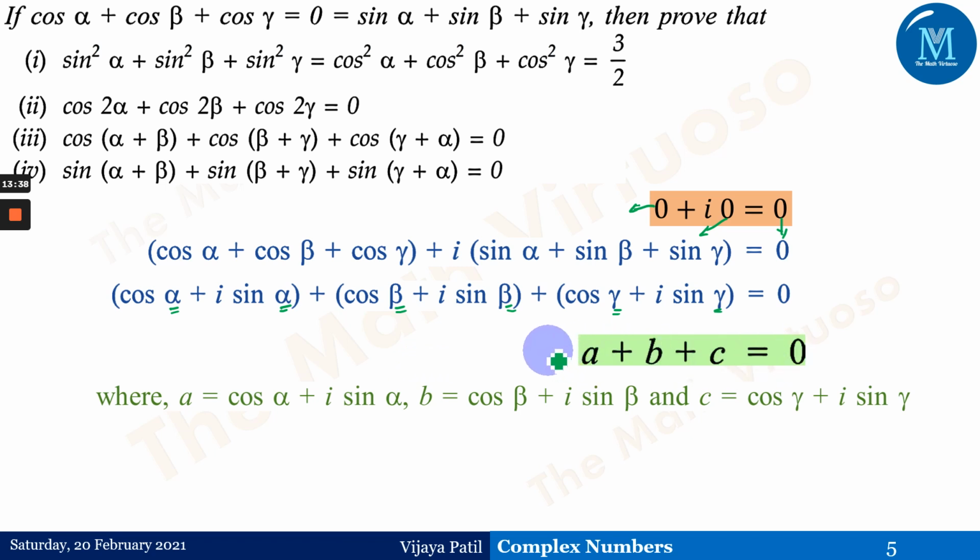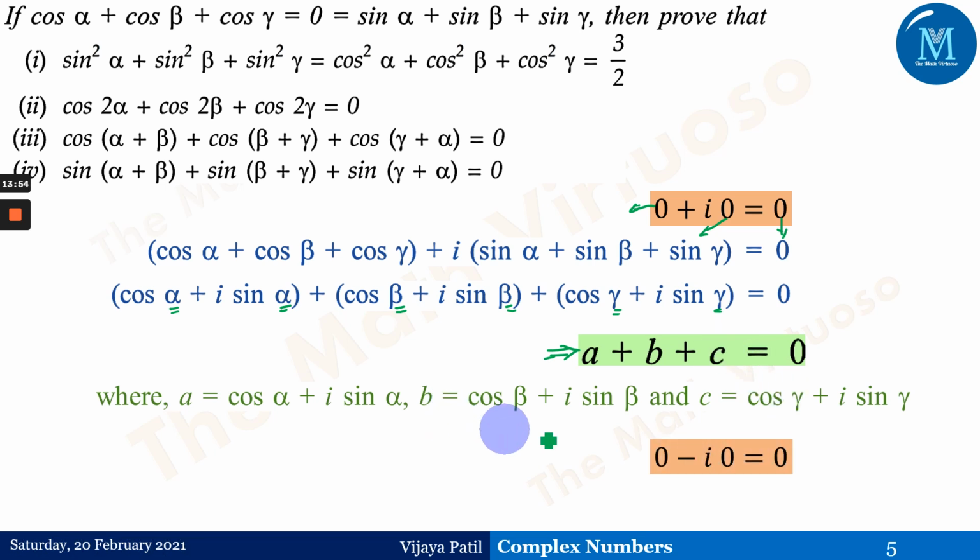We are using a few algebra expansions here. So angle alpha goes with A, angle beta with B, and angle gamma with C, which is what we have expressed.